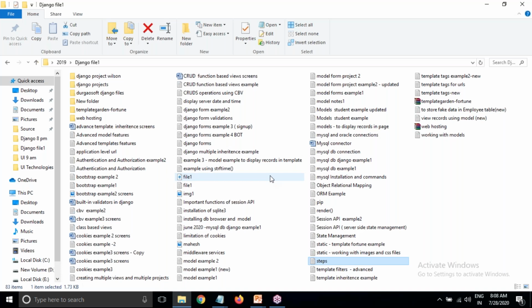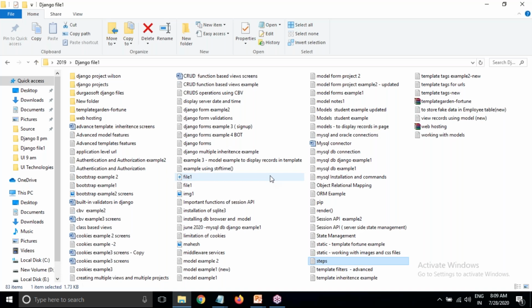Here you'll be learning about template tags, and then Jinja 2, the template tag coding. Then advanced model features. Then we are going to discuss function-based views, class-based views, then security and session management, state management, and then middleware services, object relational mapping, and web hosting. We'll discuss web hosting also.